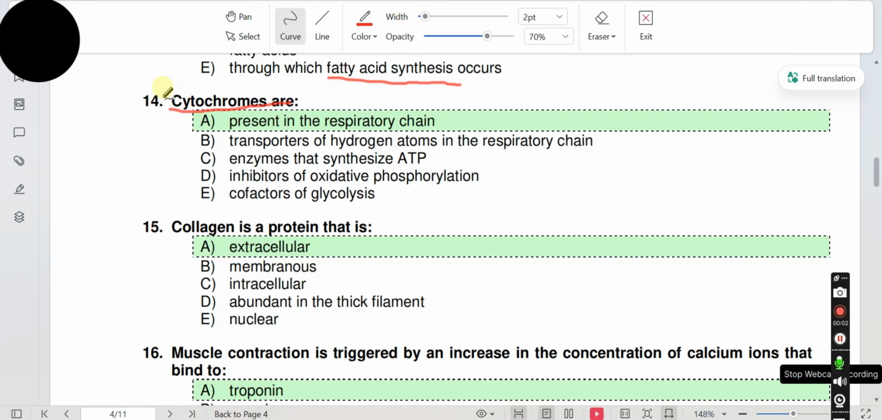Question 14 of IMAT 2025. Cytochromes are. What are cytochromes? Cytochromes are heme containing proteins that are found in the electron transport chain. Electron transport chain is also known as the respiratory chain. So answer A, present in the respiratory chain, is correct. Let's read other options too.